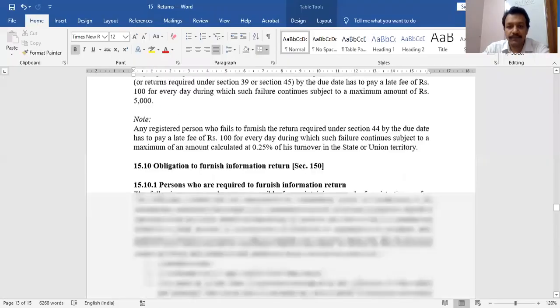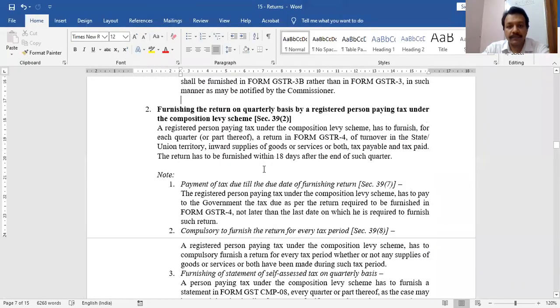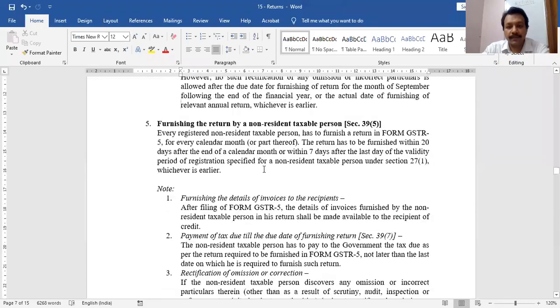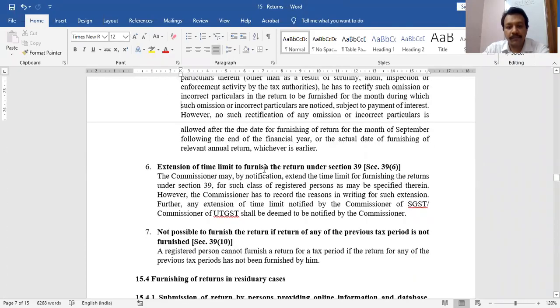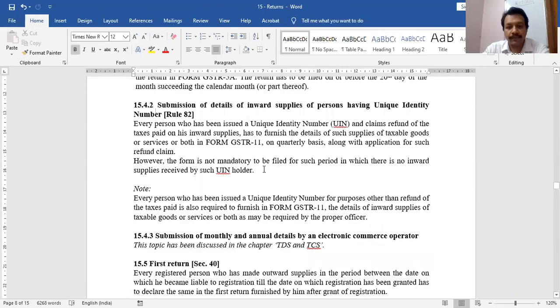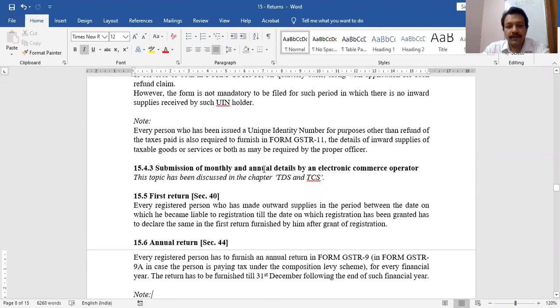So next section, after section 37, 38, and 39, let us discuss section number 40. So, let me share this screen with you. Section 40 is first return. Section 40 talks about first return.